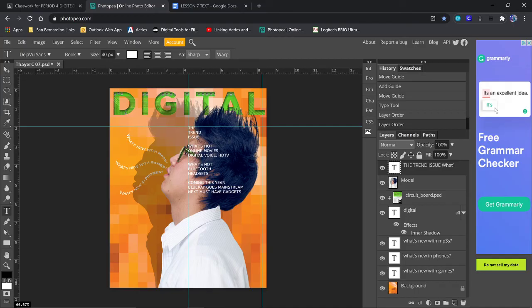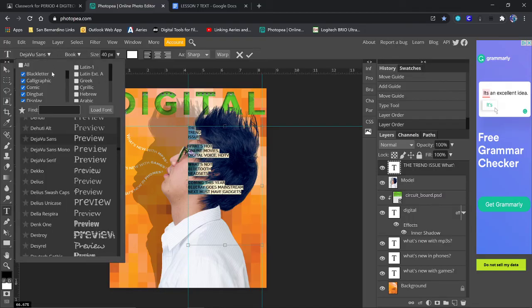Okay, so the first thing we're going to do is highlight the trend issue. Actually, let's do this with all of it. Let's highlight all of this text, and we're going to make it Metropolis. It keeps wanting to make it Deja Vu Sans. We don't want that.